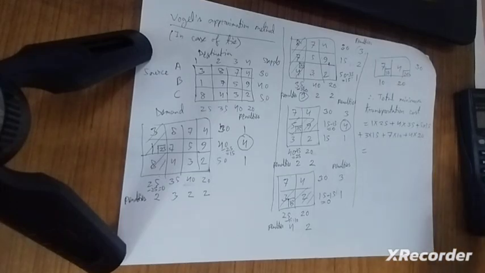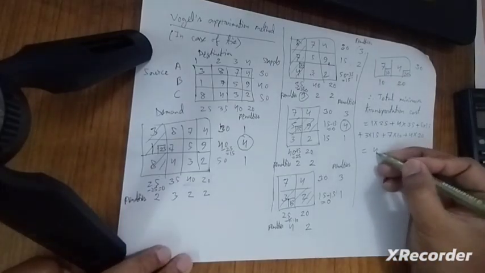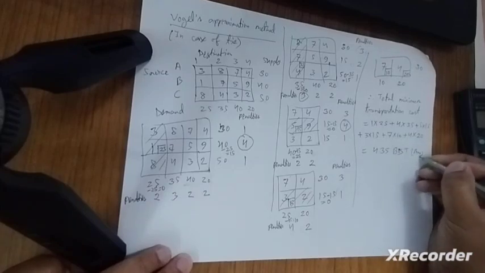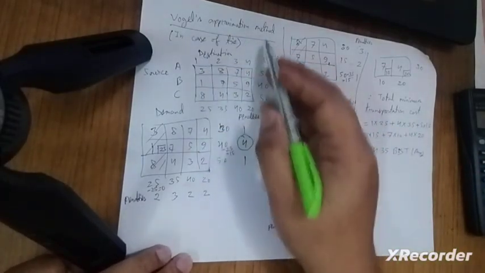So summing up all this, we get 435 BDT. This is the minimum cost we calculated using Vogel's approximation.